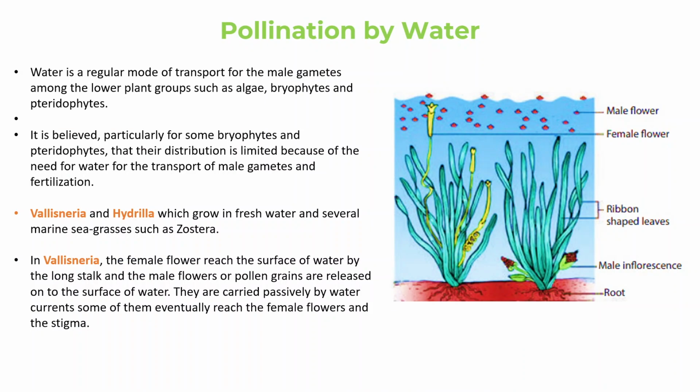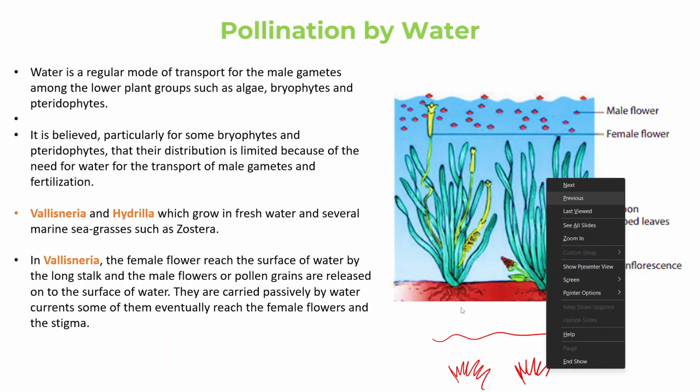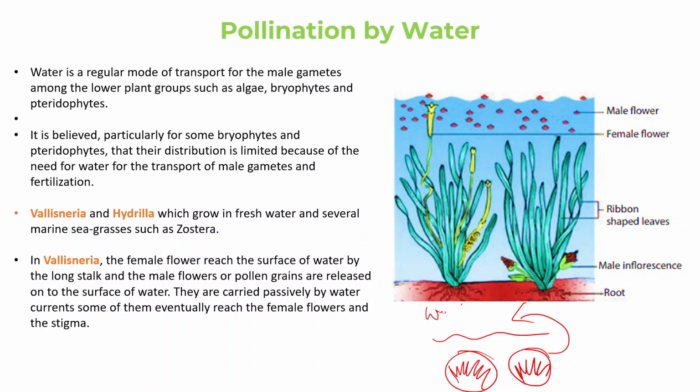Now, the pollination by water is very important, because if you talk about the plants which are submerged underwater, for example, this is my plant which is submerged in the water, they are totally dependent on water so that the water can help carry the gametes towards the female so that fertilization could occur.